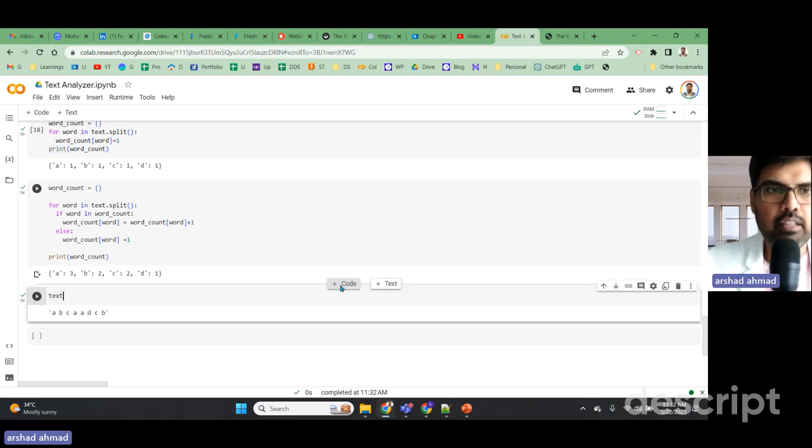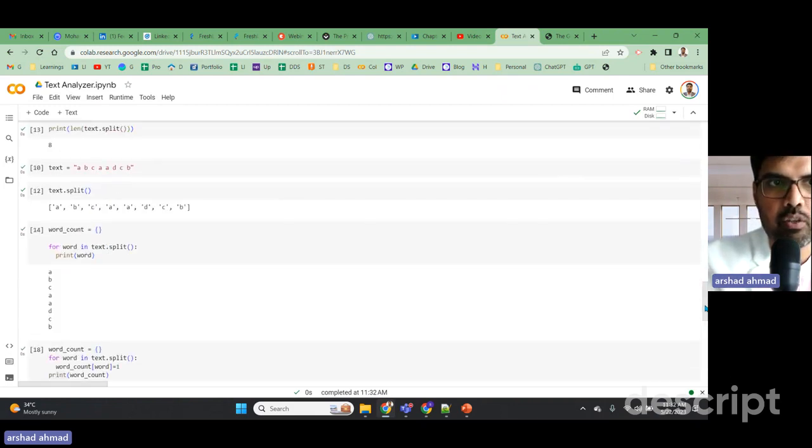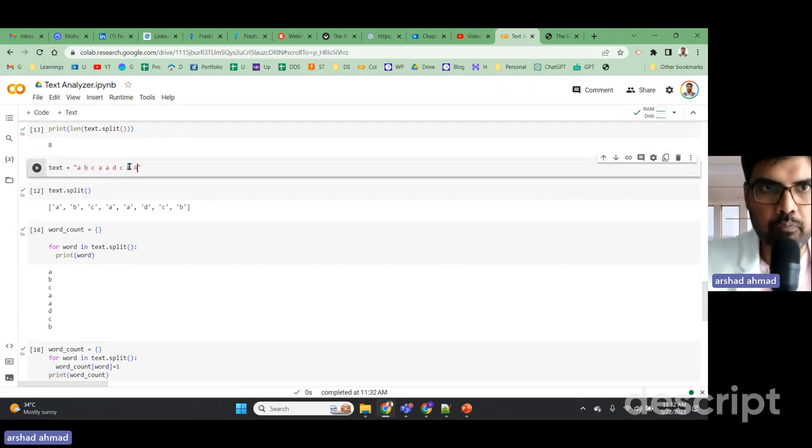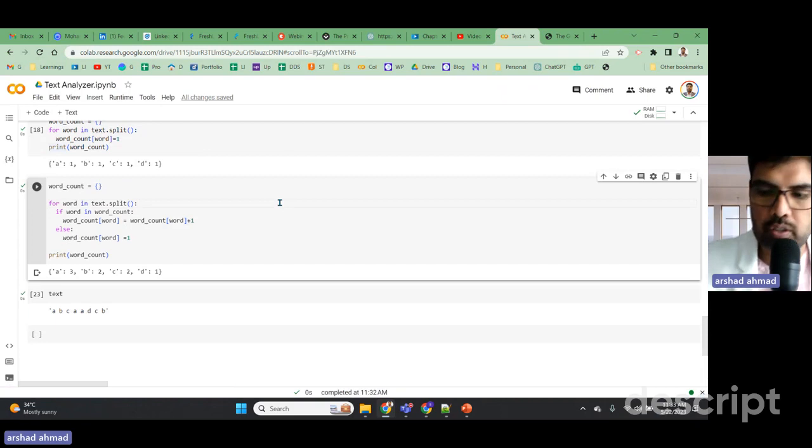Now one thing I wanted to tell you: suppose in this scenario, if you had added a capital A, you could have seen how the code would manage. It is taking the capital A also as a separate word. So as a part of natural language processing, we make the data case insensitive.